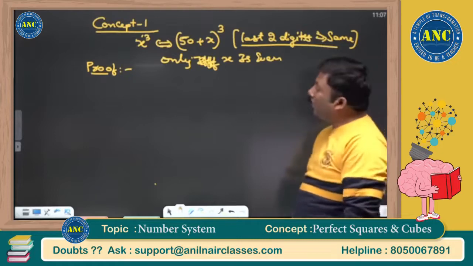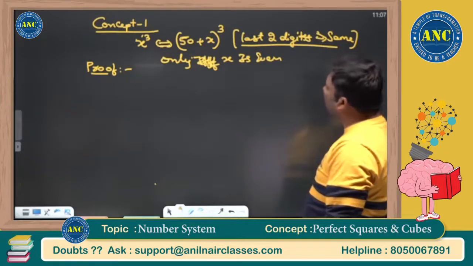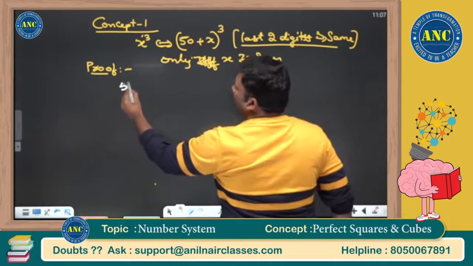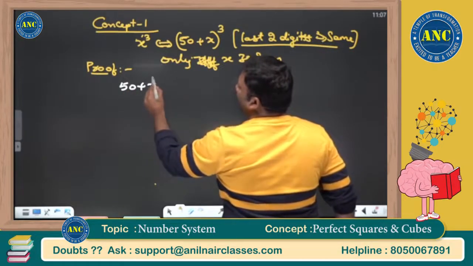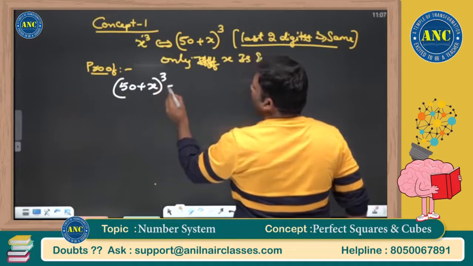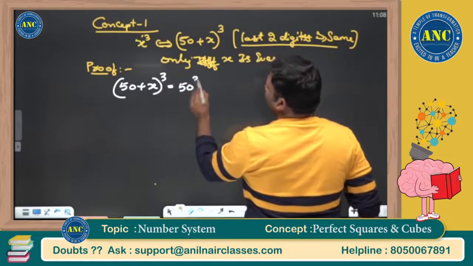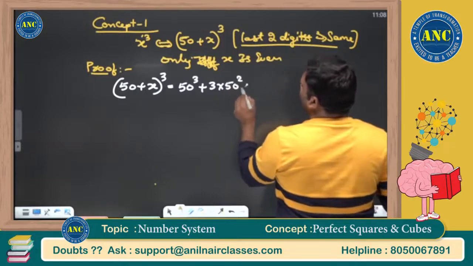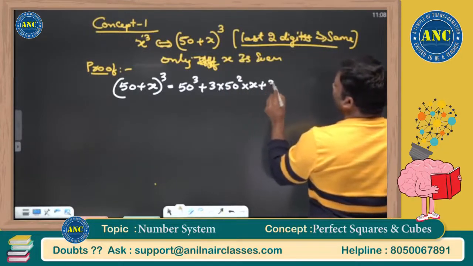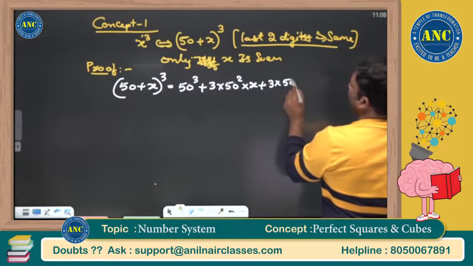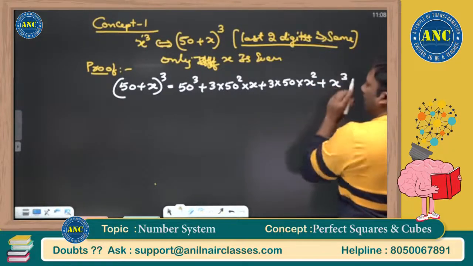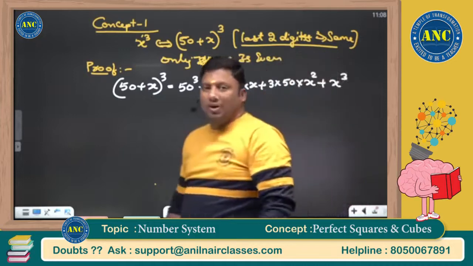x cube and (50 plus x) whole cube: the last two digits will be the same only if x is even. Suppose I open this bracket, (50 plus x) whole cube, like (a plus b) whole cube. One is a cube, next is 3a square b, the next is 3ab square, and the last one is b cube. This is the expansion of (a plus b) whole cube.